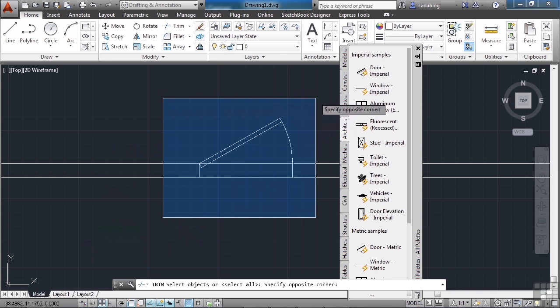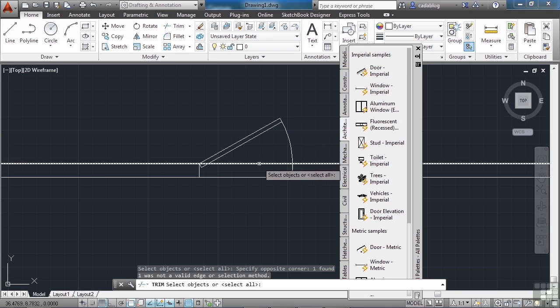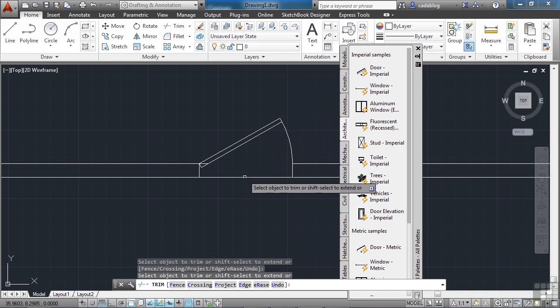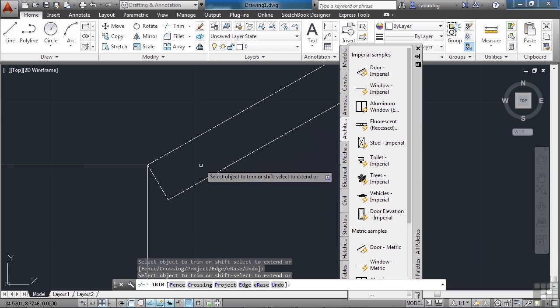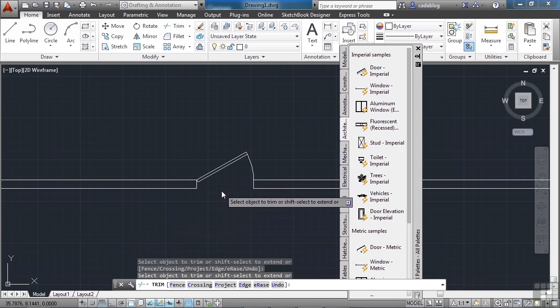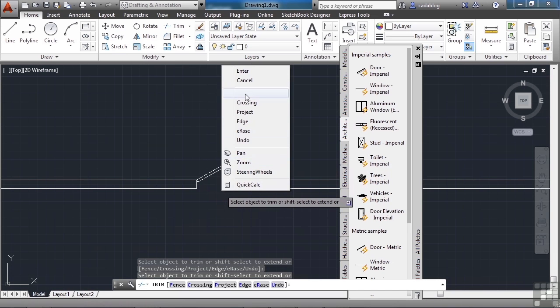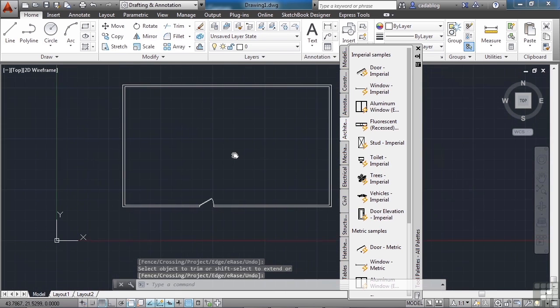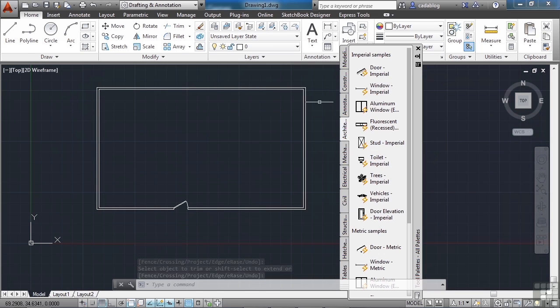Now left click. Now pick here. Now press enter. Now pick on the walls. Click here and click here. Zoom in, and we're going to click here again. We've just trimmed our wall. Right click and then press enter. So you've just drawn a wall for a building and put a door into it. I know it doesn't seem real fancy, but these types of things are what you're going to be doing over